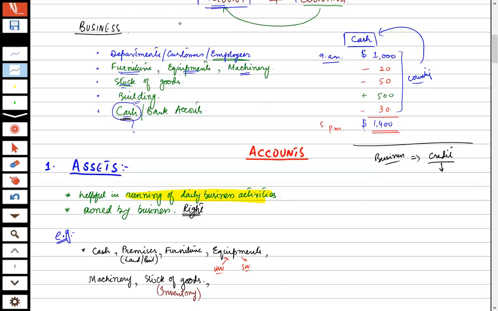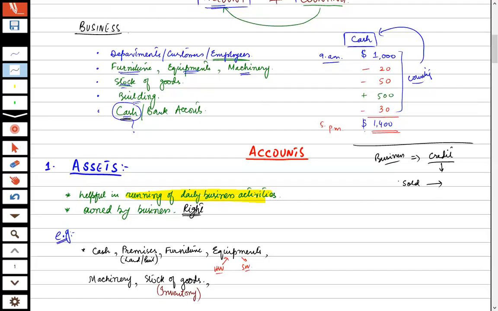Not money going out, this is not credit. Credit means, let's suppose you have sold something. In daily life, if I sell something to any person, he will immediately pay me cash. That is a cash transaction.